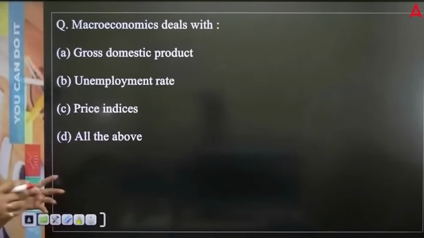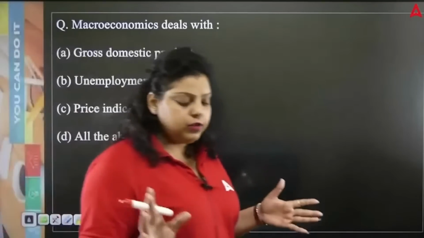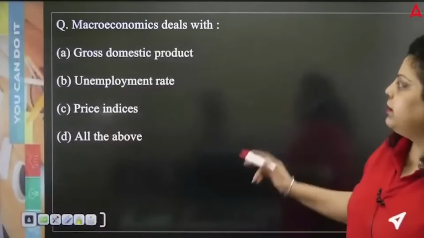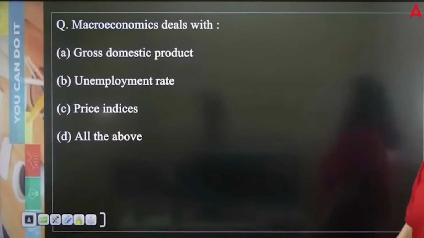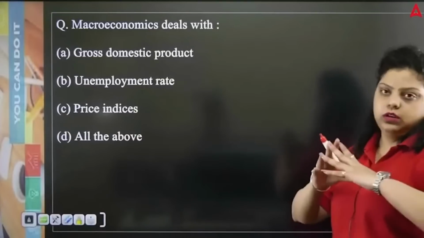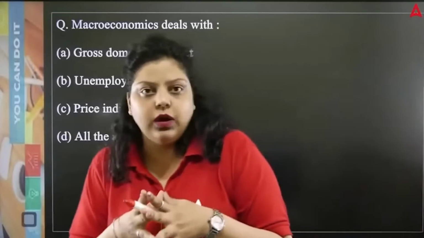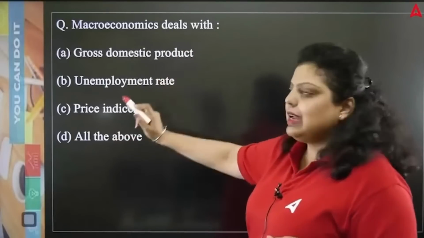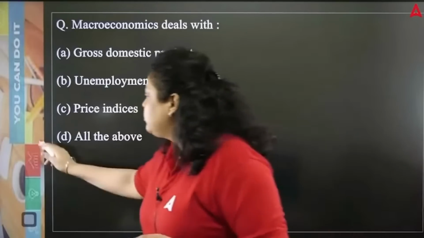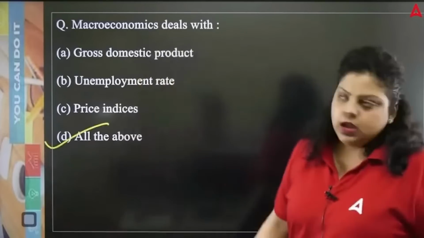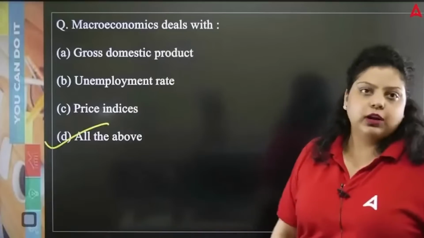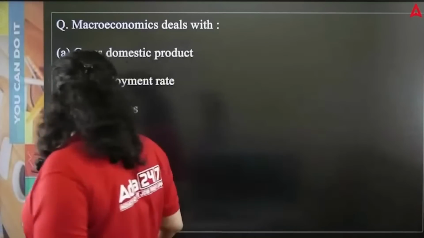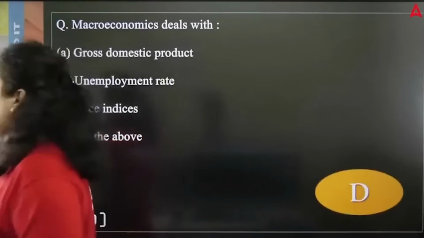Microeconomics means a study at the individual unit, individual level. That is microeconomics. Macroeconomics means when you study the economy as a whole. The economy as a whole is known as macroeconomics. So gross domestic product, unemployment, price indices, all of the above. So it's very obvious all of the above will be the right answer. All will be studied under macroeconomics. Okay. Then next. So the right answer will be D.